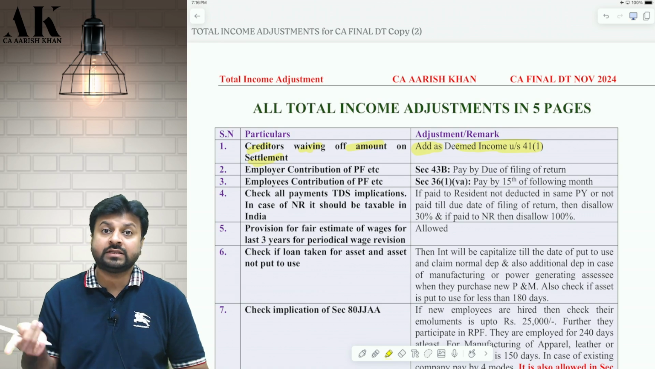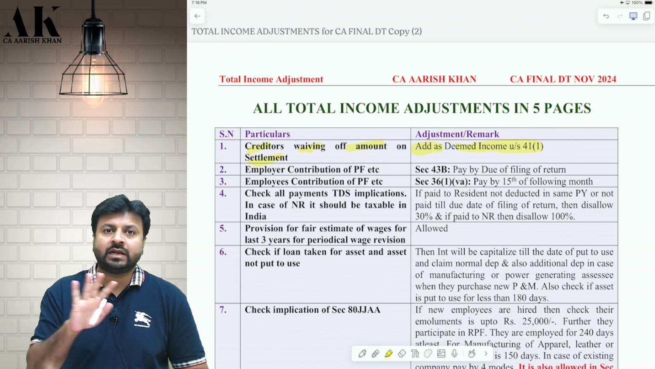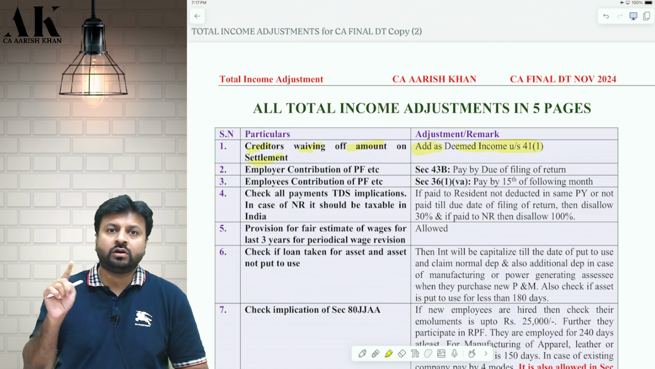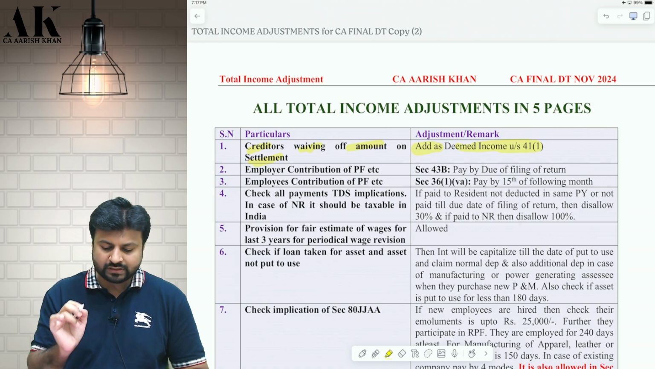If it is already credited to the PGBP income, then I will not do anything. If it is not credited to the PGBP income, I have to add it back to the PGBP income. Okay. So this is the first adjustment.